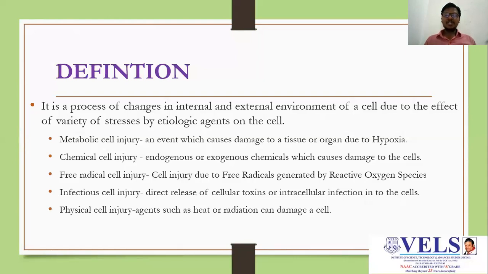So there are different types of cell injuries, like metabolic cell injury. It is an event which causes damage to a tissue or organ due to hypoxia. Chemical cell injury, whether endogenous or exogenous chemicals, causes damage to the cell. Free radical cell injury is cell injury due to free radicals generated by reactive oxygen species. Infectious cell injury is direct release of cellular toxins or intracellular release of the infection into the cell. Physical cell injury: agents such as heat or radiation can damage a cell.